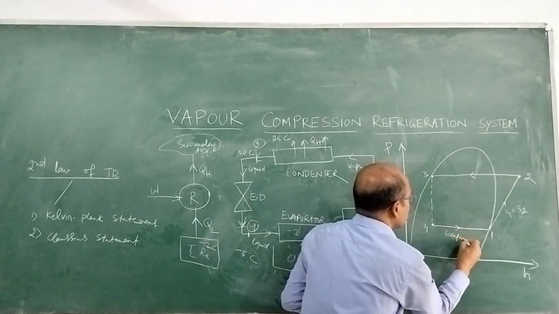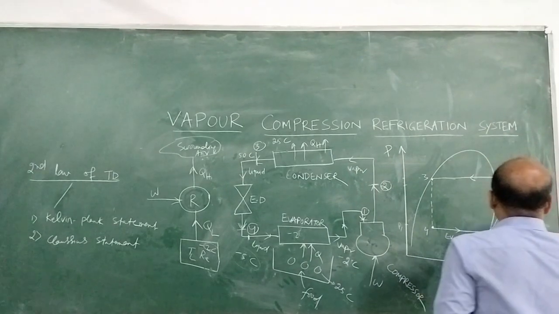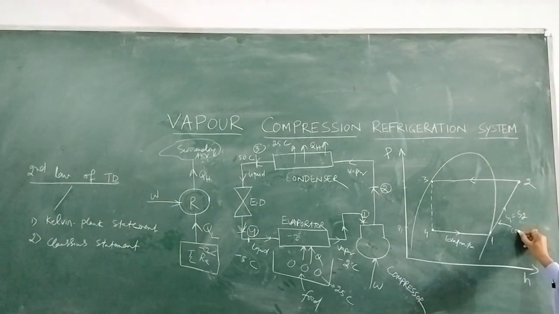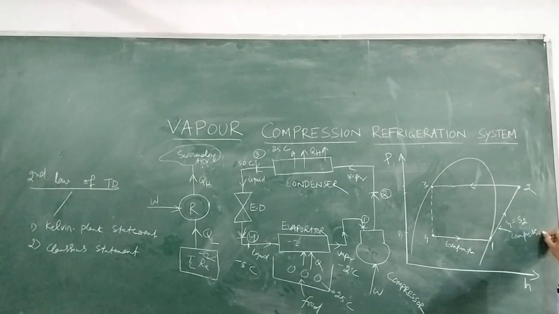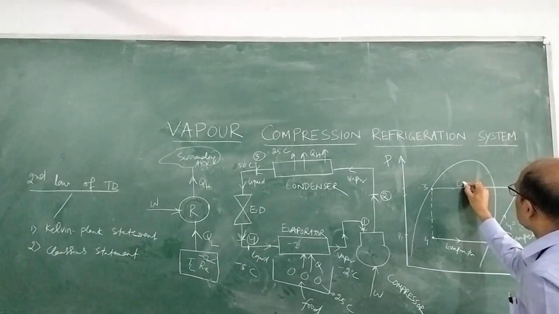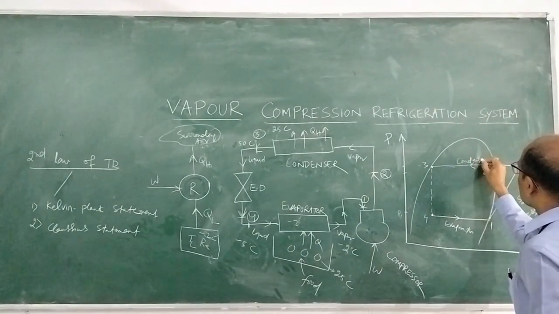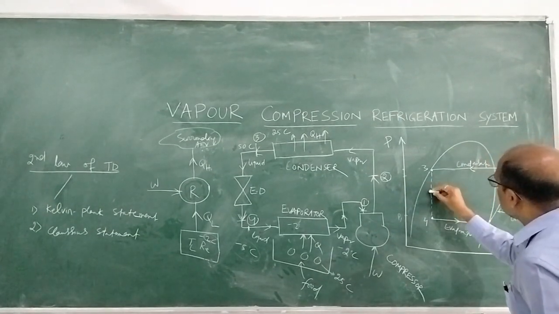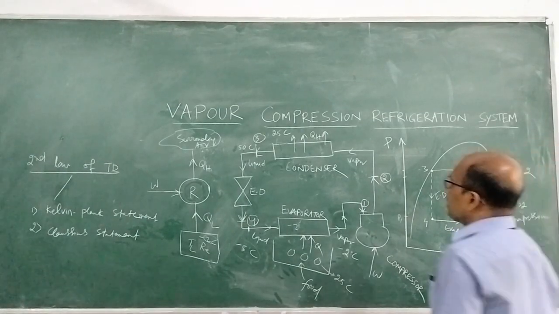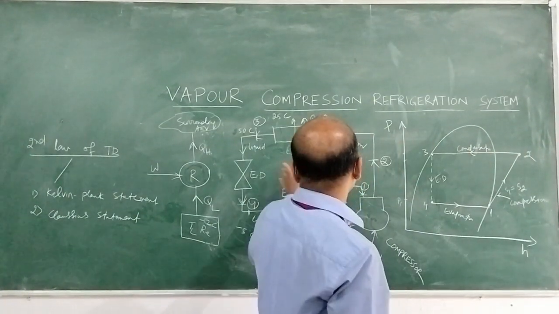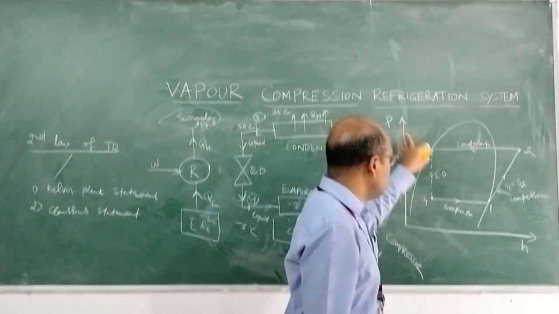Evaporation process. This is the compression process. This is the condensation process. This is the expansion process. This is the example of vapor compression system and the pH diagram.